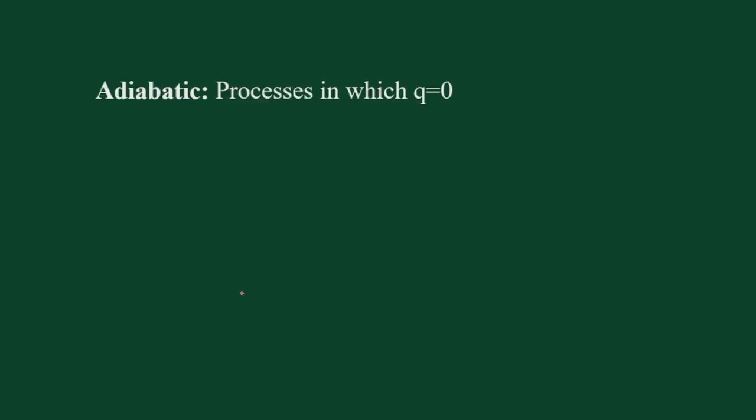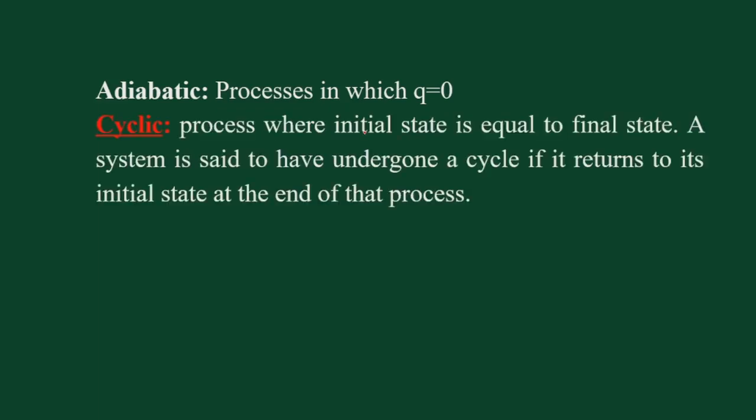Now we'll see the adiabatic process. All the processes in which there is neither entry of heat into a system nor release of heat out of the system, such that the total exchange of heat is zero, will be called adiabatic processes. Now we will see what a cyclic process is. A cyclic process is a process where the initial state is equal to the final state.